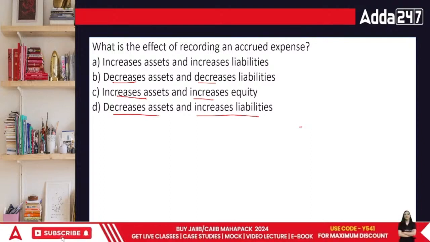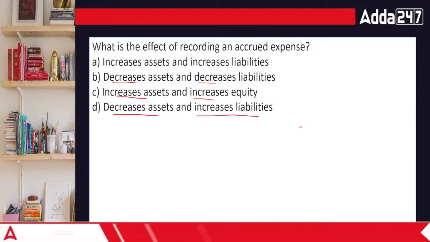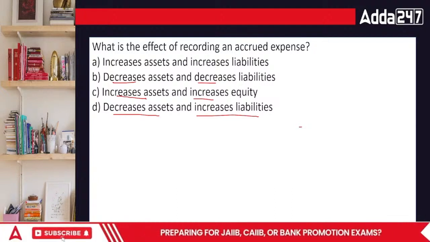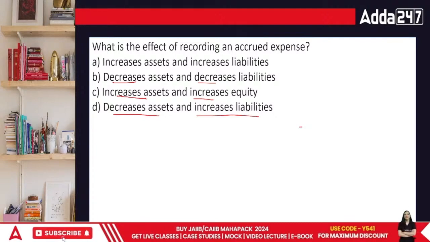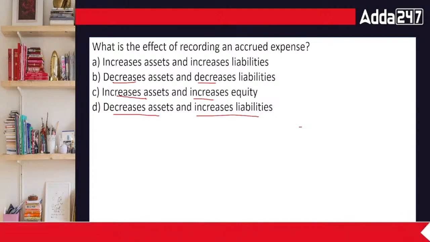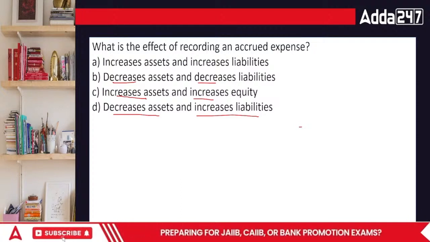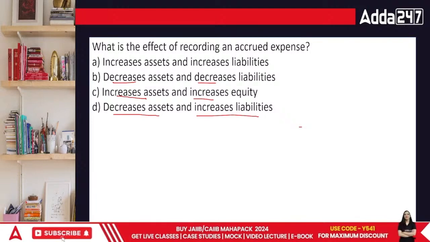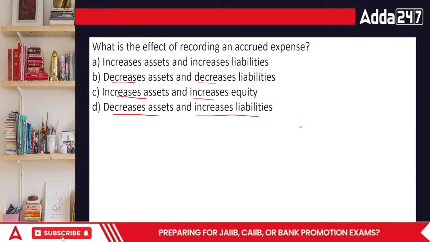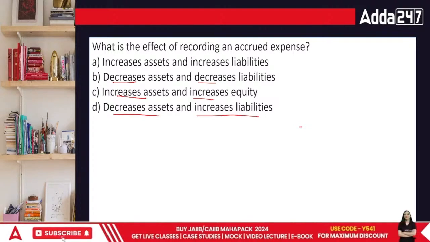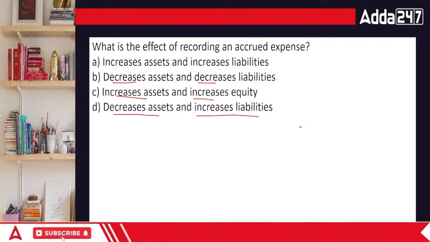When we talk about accrued expenses, accrued means it is due in nature. Anything which is due in nature as income would increase assets, because I am supposed to receive money. You have an asset that you might get in future, but that is an accrued income.